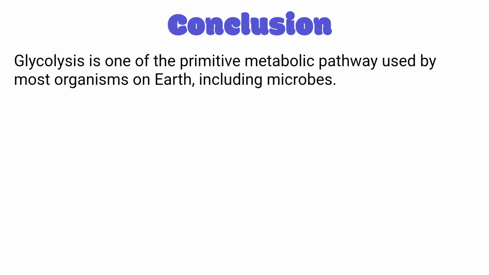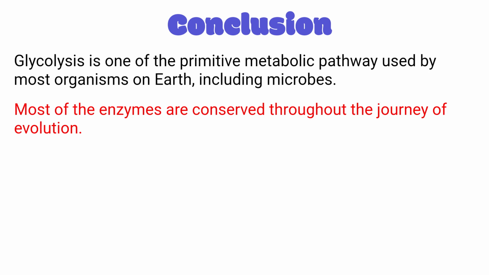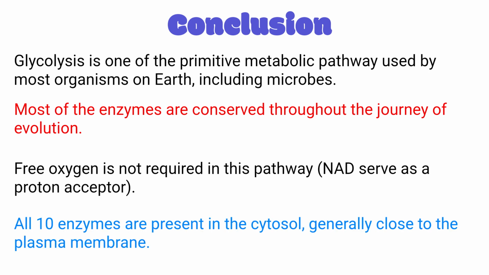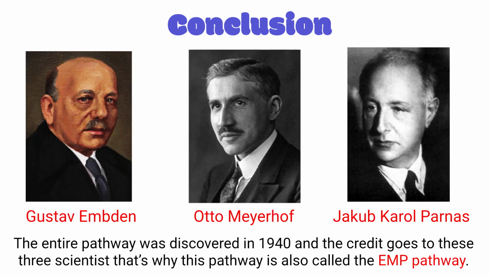Glycolysis is one of the primitive metabolic pathways used by most organisms on this earth, including microbes. And most of the enzymes are conserved throughout the journey of evolution, and the pathway does not need any free oxygen. And therefore, anaerobic organisms can also use glycolysis for the production of ATP. All 10 enzymes are present in the cytosol, and they are generally present close to the plasma membrane. The entire metabolic pathway was discovered in 1940, and the branch of biochemistry slowly started after the discovery of this pathway. The credit goes to three scientists, Emden, Meyerhoff, and Parnas, and that's why this pathway is also called EMP pathway.